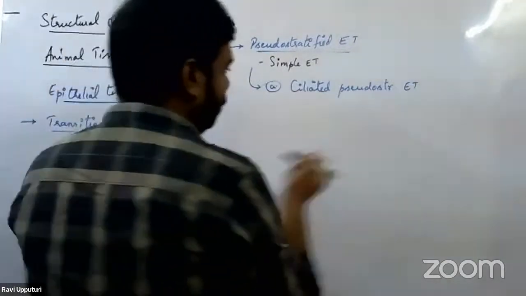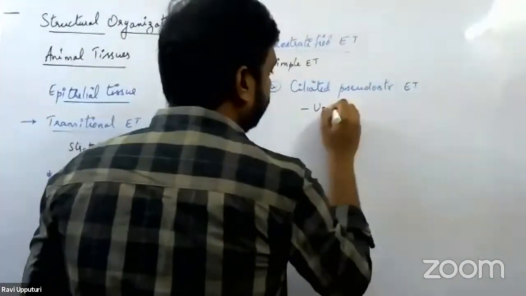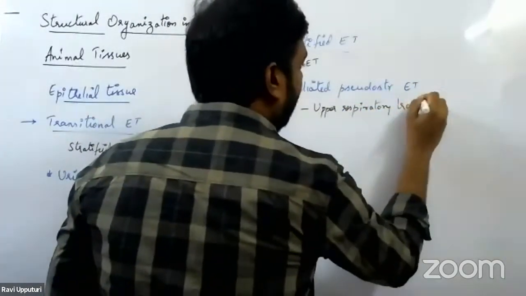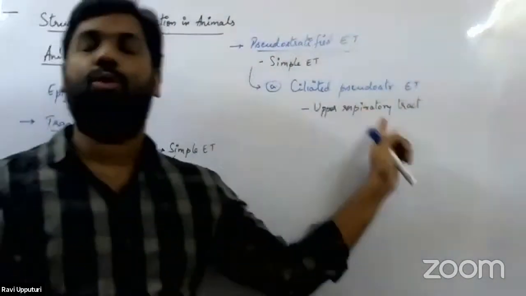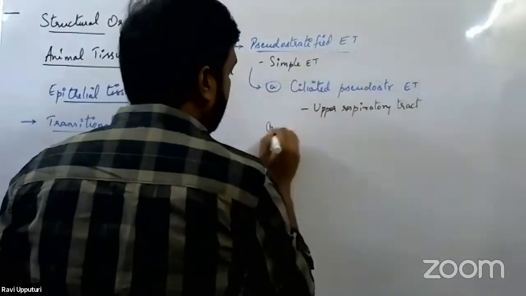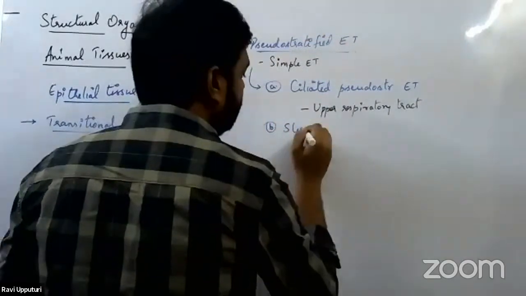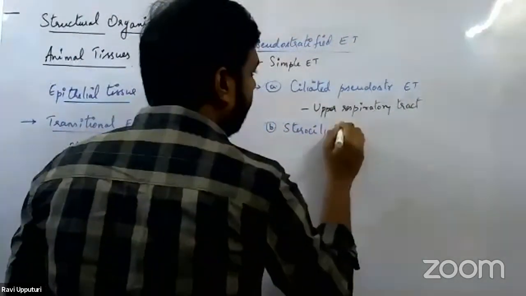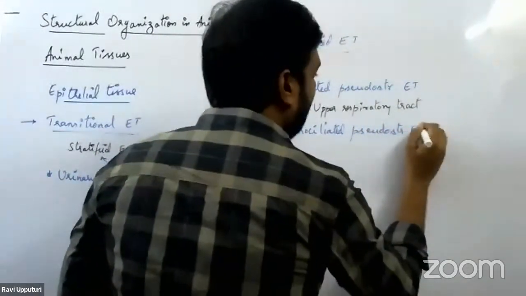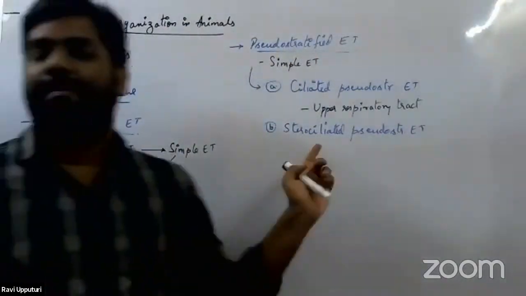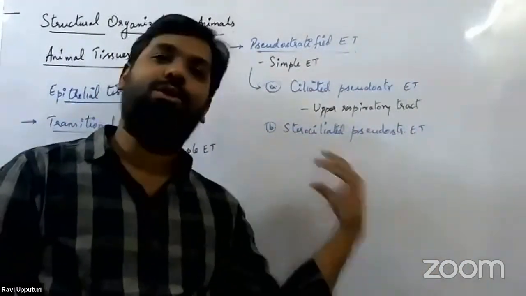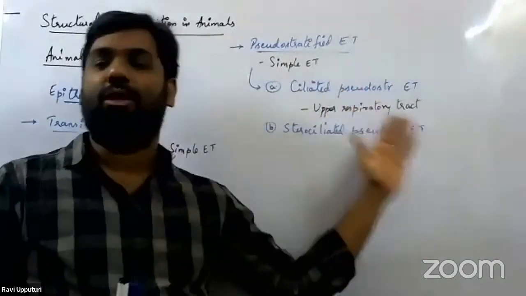Now, this type of epithelial tissue is usually seen in the upper respiratory tract. So in the upper respiratory tract, you would have this ciliated pseudostratified epithelial tissue being present. The second modification is the presence of stereocilia. We would call it stereociliated pseudostratified columnar epithelial tissue. So this is the second modification, where there is presence of stereocilia on their free surface.